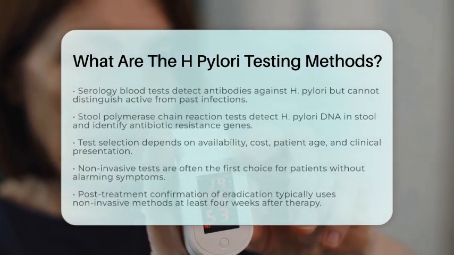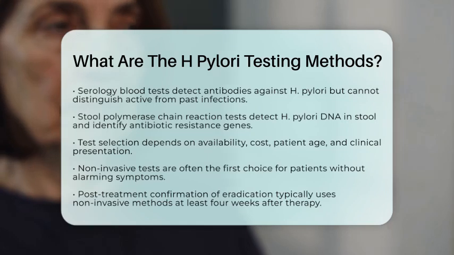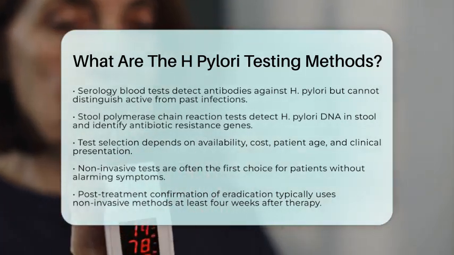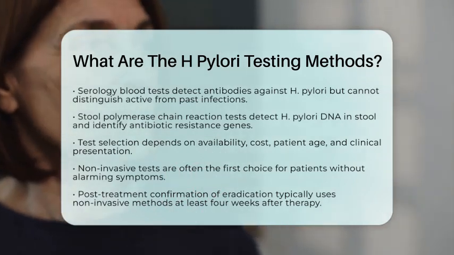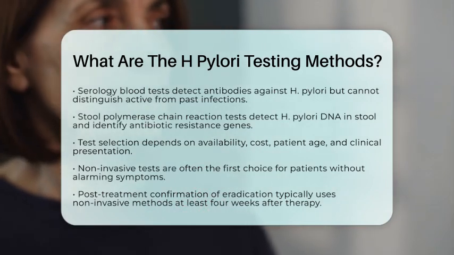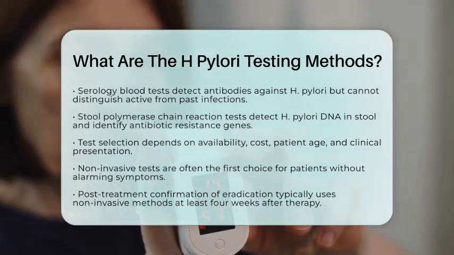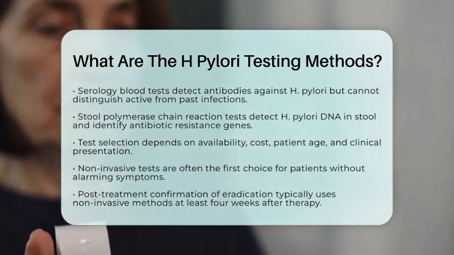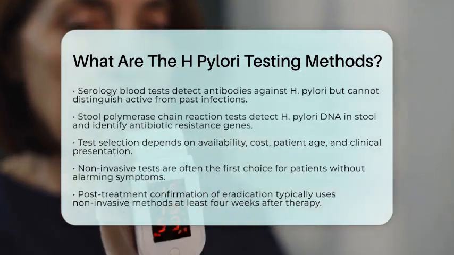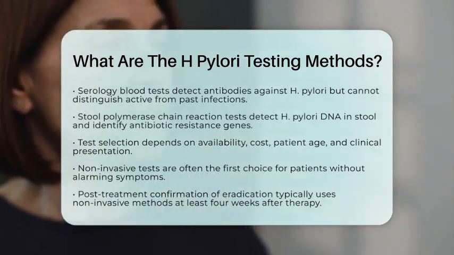When selecting a test, factors such as availability, cost, patient age, and clinical presentation come into play. Non-invasive tests like the urea breath test and stool antigen test are often the first choice for diagnosis in patients without alarm symptoms. Invasive tests are typically reserved for patients who need endoscopy due to symptoms or risk factors.